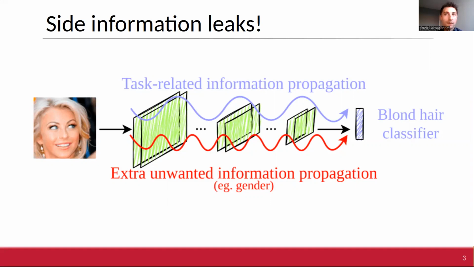And we don't even know whether that information is actually used by the model itself. So in this work, we try to stop the propagation of extra unwanted information inside the deep neural network model at some bottleneck layer. Well, what is then the literature we should compare to?